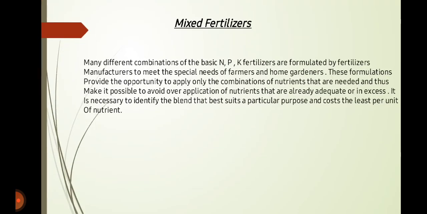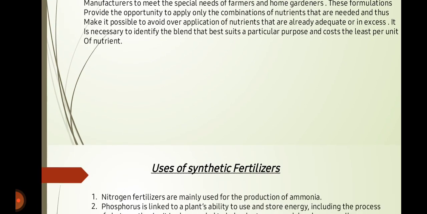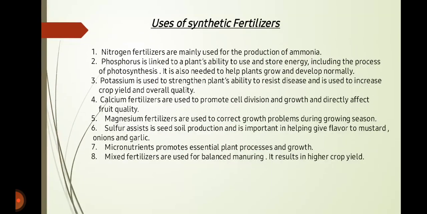At last, we have mixed fertilizers. Many different combinations of the basic nitrogen, phosphorus and potassium fertilizers are formulated by fertilizer manufacturers to meet the special needs of farmers and home gardeners. These formulations provide the opportunity to apply only the combinations of nutrients that are needed and thus make it possible to avoid over application of nutrients that are already adequate or in excess. It is necessary to identify the blend that best suits a particular purpose and costs the least per unit of nutrient.